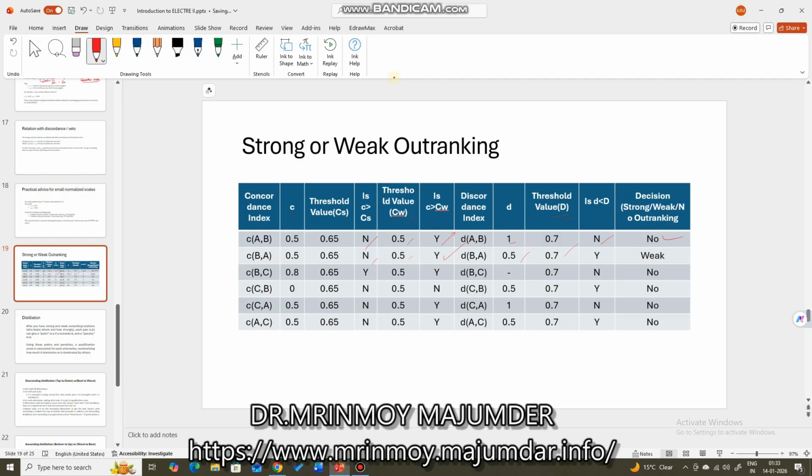So is it less than that? Yes. So B weakly outranks A. And none of the conditions has been met for the other combinations. So all the answers have become no, no, no, no. So this is the strong and weak outranking.